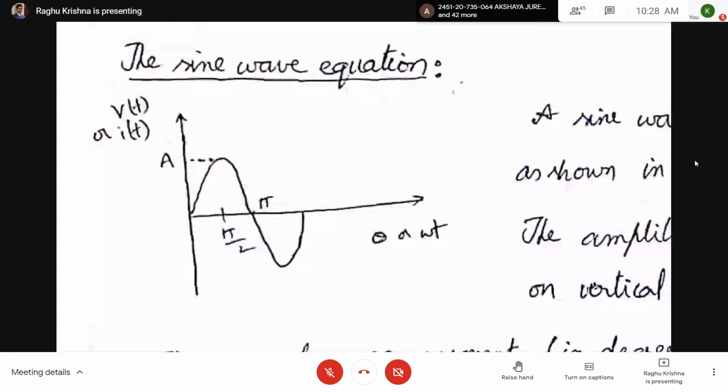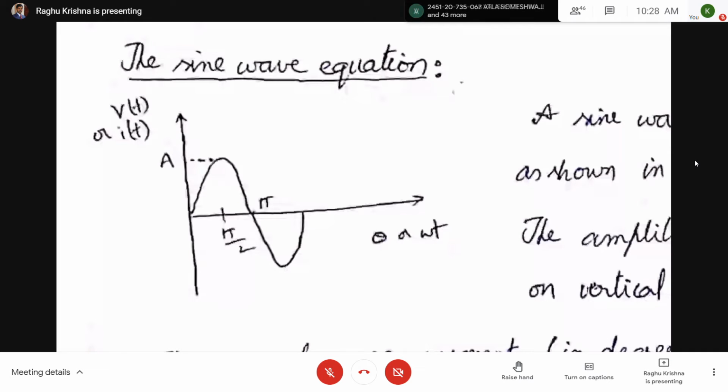2 pi radians is equal to 360 degrees. Pi radians is equal to 180 degrees. Pi by 2 radians is equal to 90 degrees.